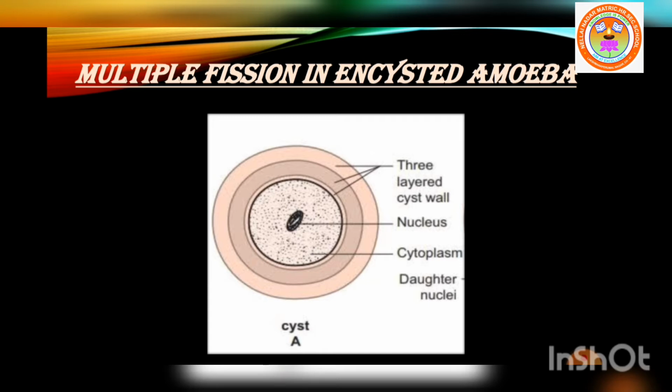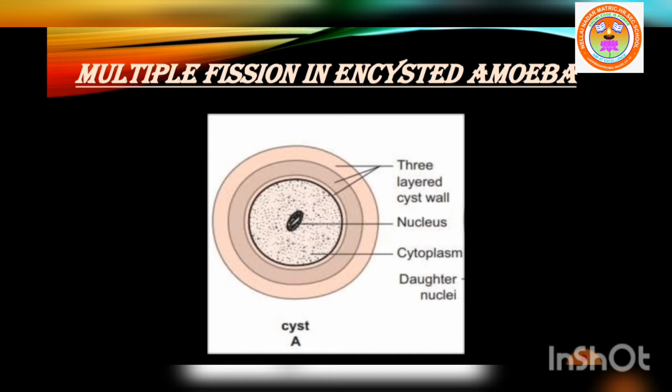During unfavorable conditions, that is increase or decrease in temperature, scarcity of food, the amoeba withdraws its pseudopodia and secretes a 3-layered protective chitinous cyst wall around it and becomes inactive.